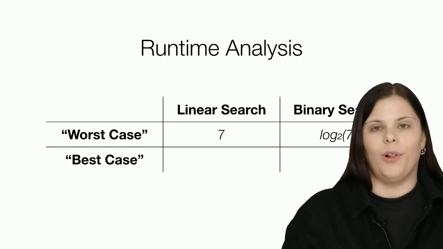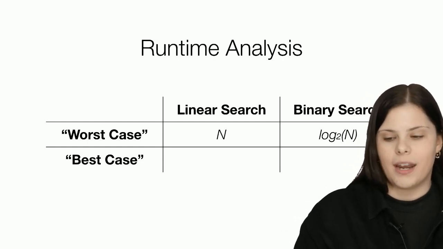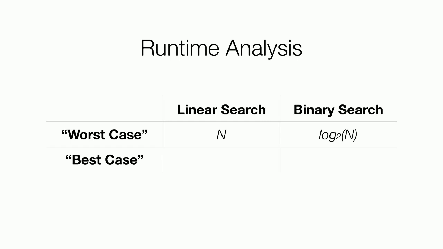Well, let's scale it up a little bit. If I had n number of books, what would be my worst case scenario then? Well, it would be n, right? And the same way for linear search, we'll have n, and for binary search, it will be log 2 of n. Now let's introduce another layer to this analysis, a notation called big O. Again, we're scaling up and saying approximately what our worst case scenario is, if the book is at the very end, if we have n number of elements.